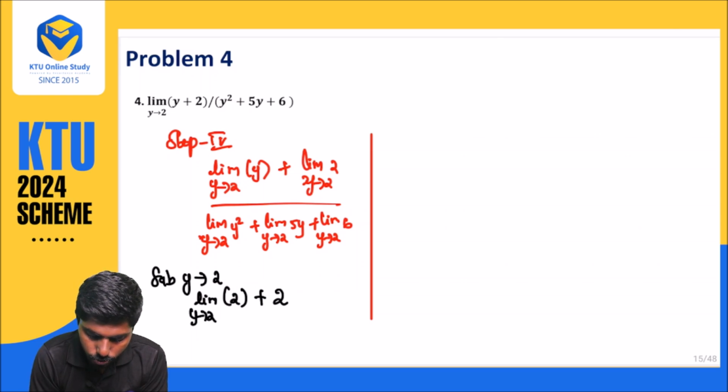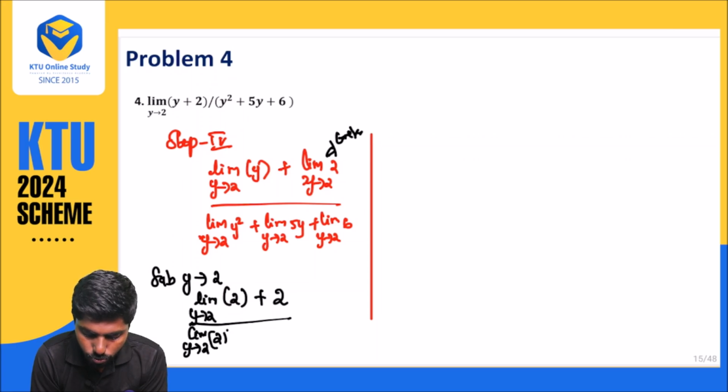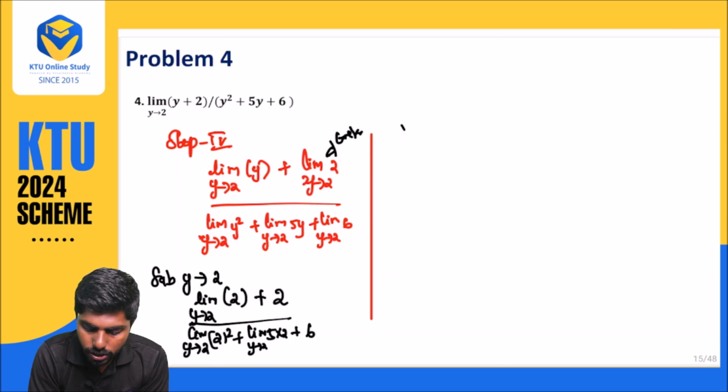Next one is nothing but 2, because this is a constant function. That means you will be getting k as the answer, divided by, what will we be getting here? Limit y approaches 2 of y square plus limit y approaches 2 of 5y plus the constant value 6. So what is the thing? Step number 5.